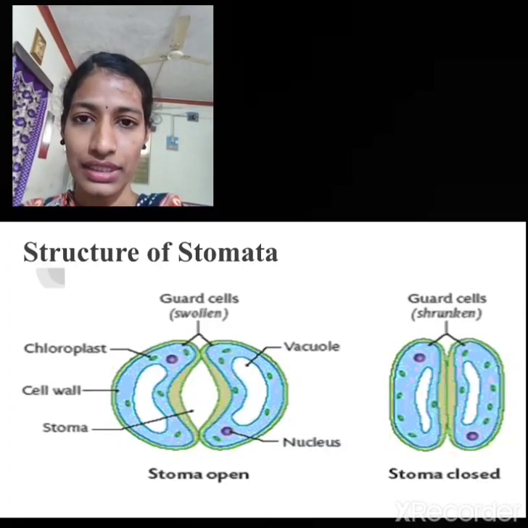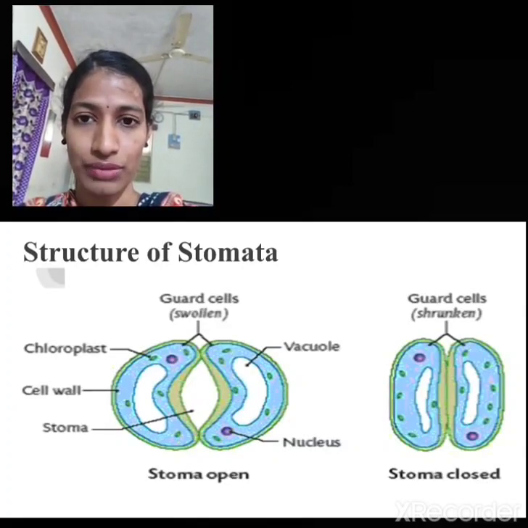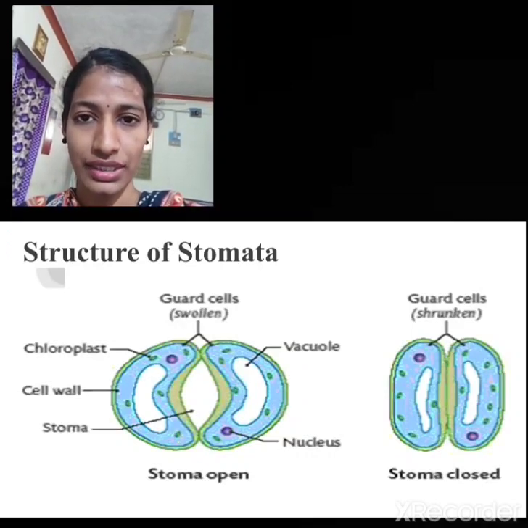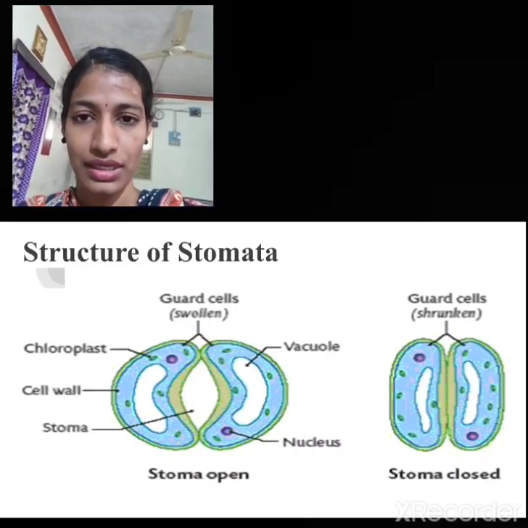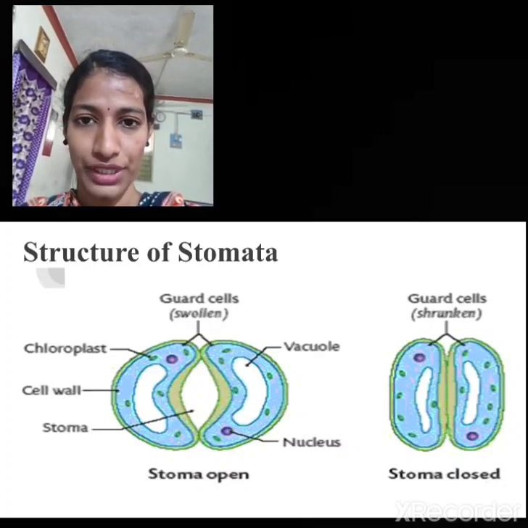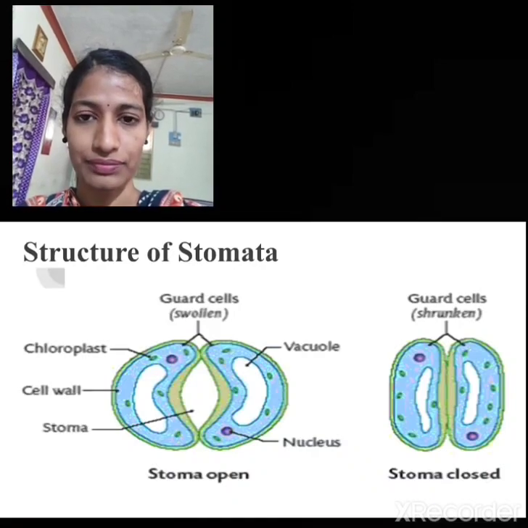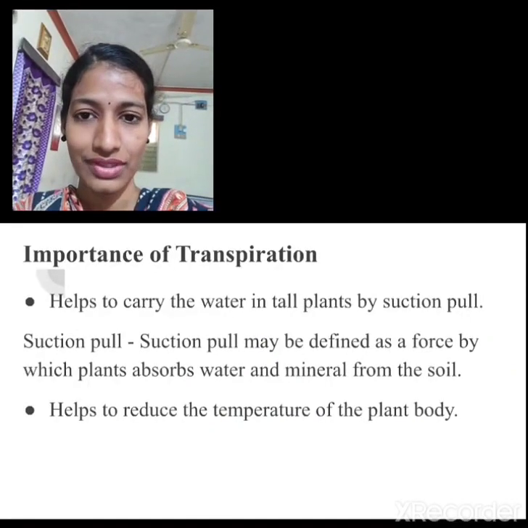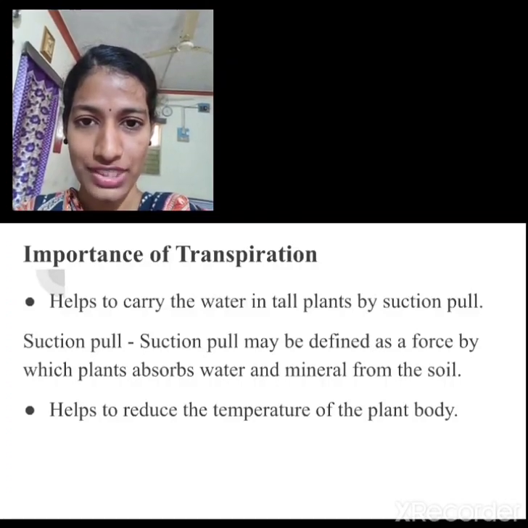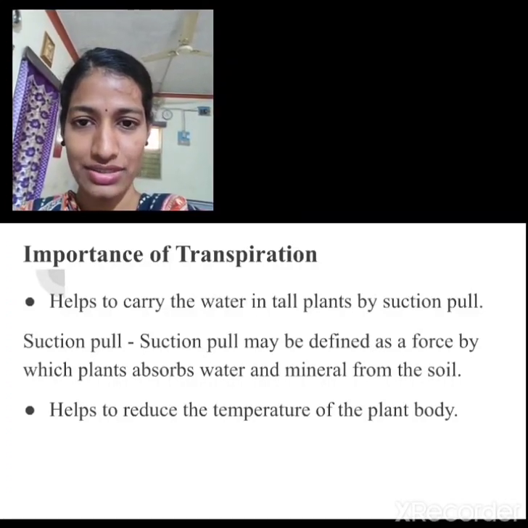So in the daytime the stoma gets opened and the transpiration process takes place in the daytime, and in the night time the stoma gets closed and the transpiration gets completely stopped in the night time. So this is the process how the transpiration takes place with the help of the stomata. Now let us see what is the importance of transpiration process in the plants.